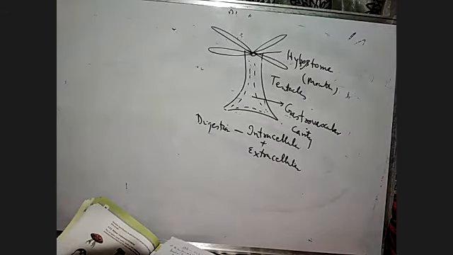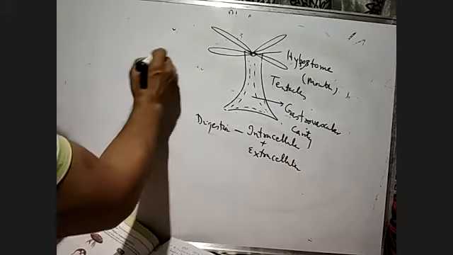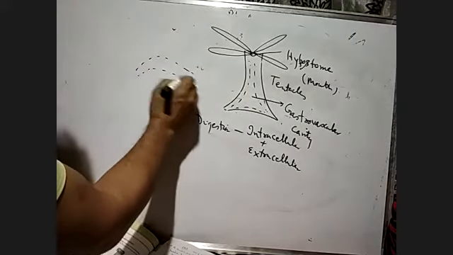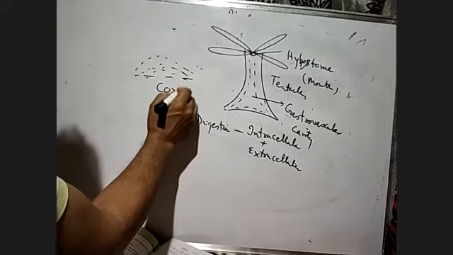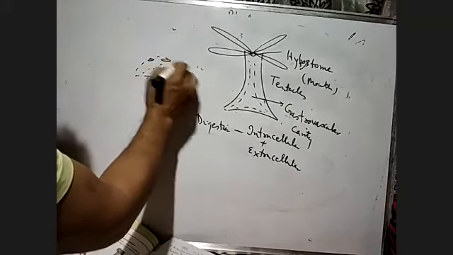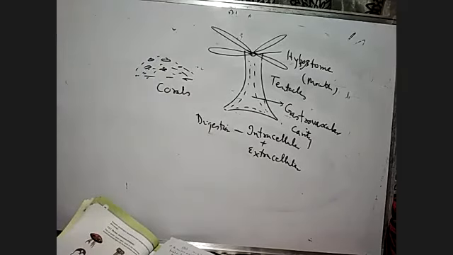Some of these Cnidaria, we can say the corals, will remain attached to the substratum of the rock.